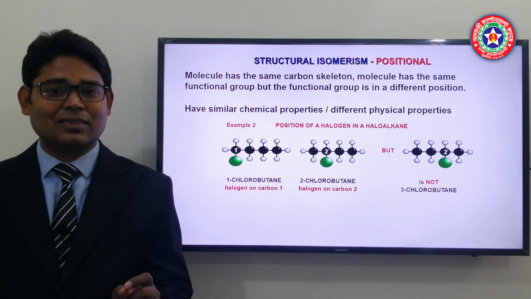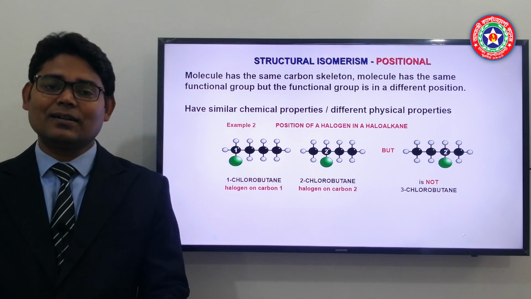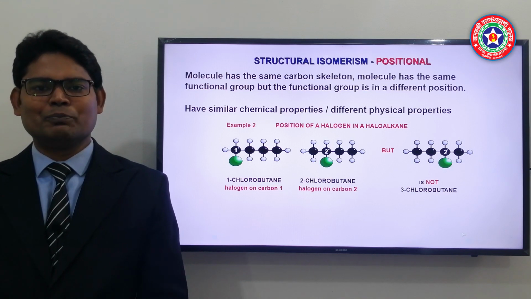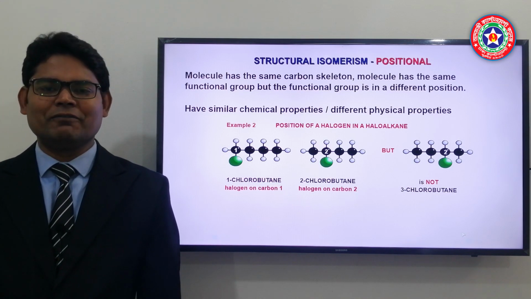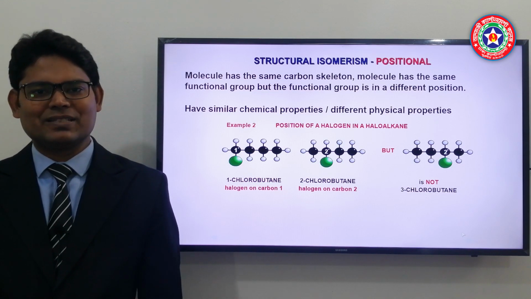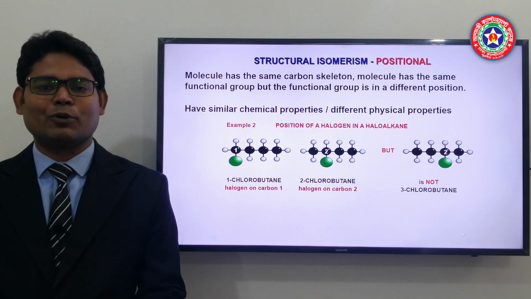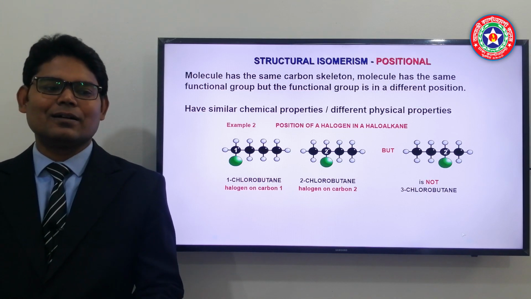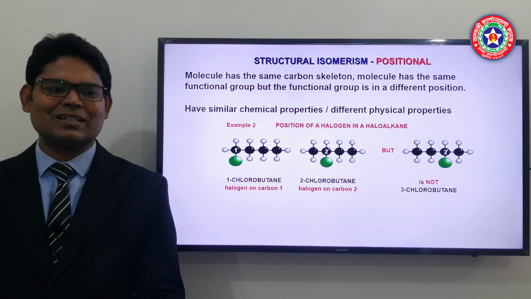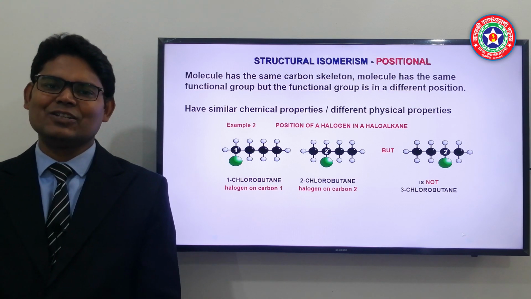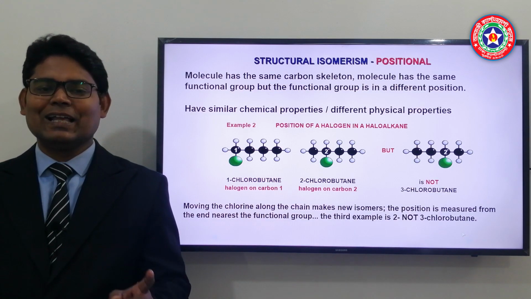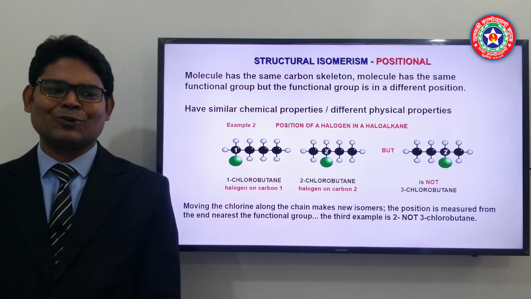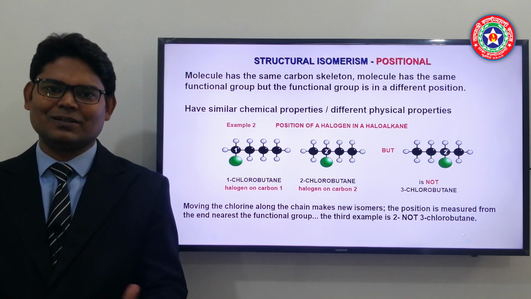Here there is a third example. The third structure is also 2-chlorobutane, because in naming we have learned that we need to number the carbon chain, and numbering should start at the end from where the functional group is nearer. So if we number from the opposite end, chlorine comes at the second carbon. So ultimately the second and third configurations are the same. That is also named 2-chlorobutane, not 3-chlorobutane. So we need to remember this.